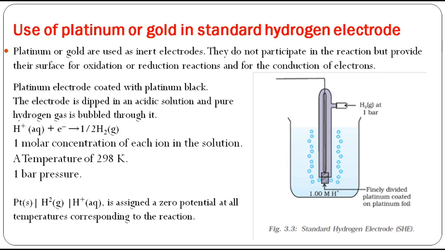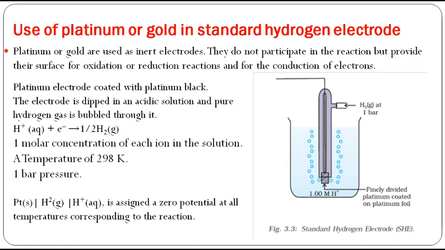Similarly, this hydrogen electrode we are going to use as a reference electrode. With respect to the hydrogen electrode, we see how the other metal behaves. We are going to connect the metal. You have to recollect that Daniell cell. In the Daniell cell you had 2 electrodes, right? One is zinc and the other one is copper. Similarly, here your hydrogen is going to act as a reference electrode to which you are connecting the other metal.